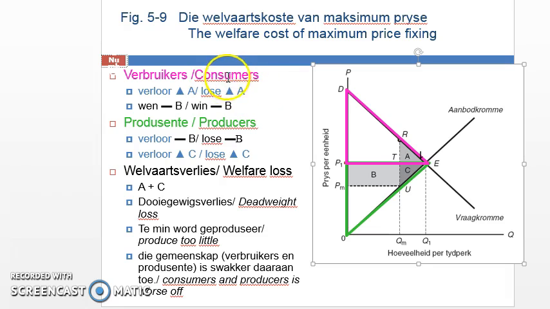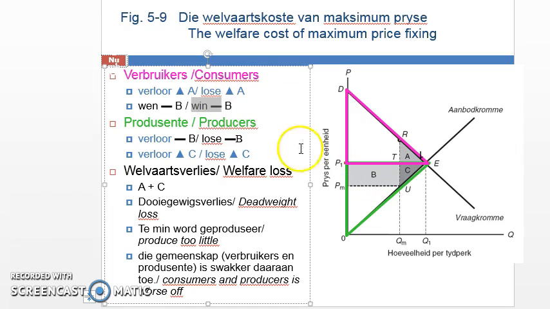So we say, well, the consumers, they lose the change in A. So they lose A, but they gain B. Okay, so they gain B. Producers, on the other hand, they lose B, that's section B, and they also lose this section C here as a result of the lower quantities that's now being produced. So when you have a look at it and you evaluate it, you can see that section B is just transferred from the producer to the consumer, so that cancels each other out.